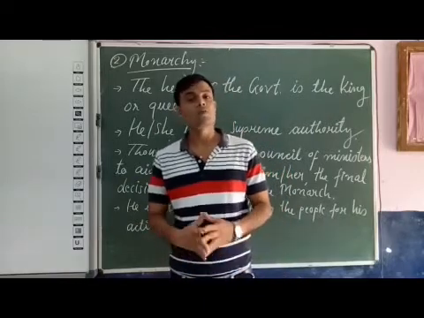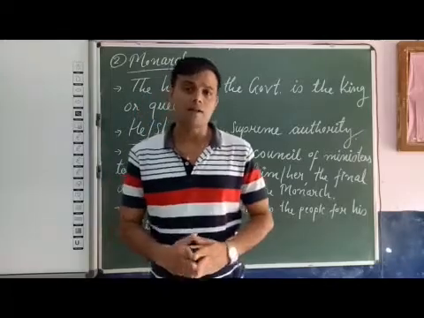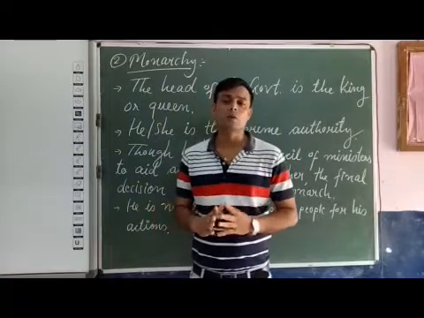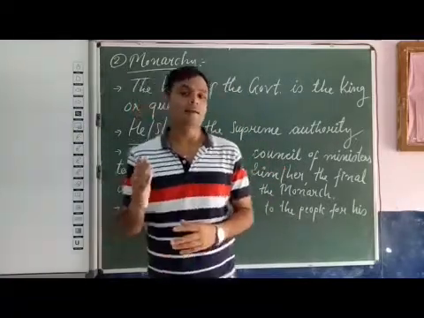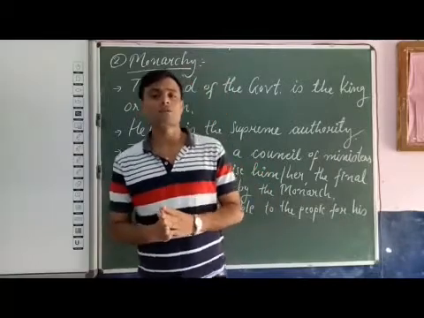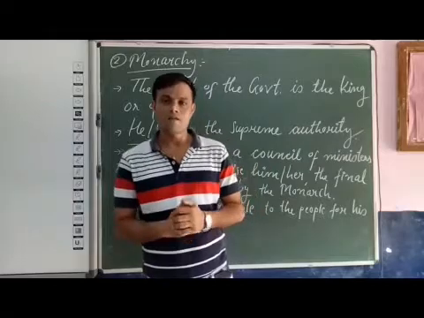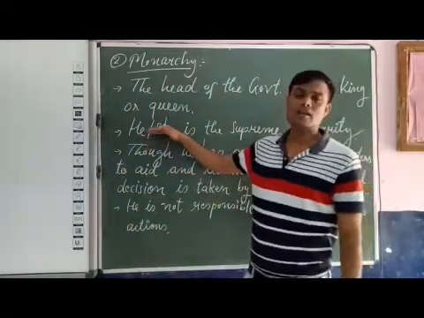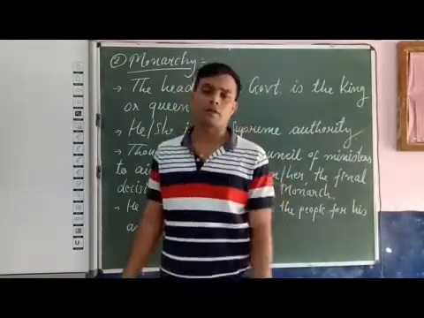This is about monarchy. The two types of government, democracy and monarchy, are opposite to each other, so the difference we can easily identify. In democracy, the highest authority is the people, who are at the center. Whereas in monarchy, the king or the queen is the supreme authority.